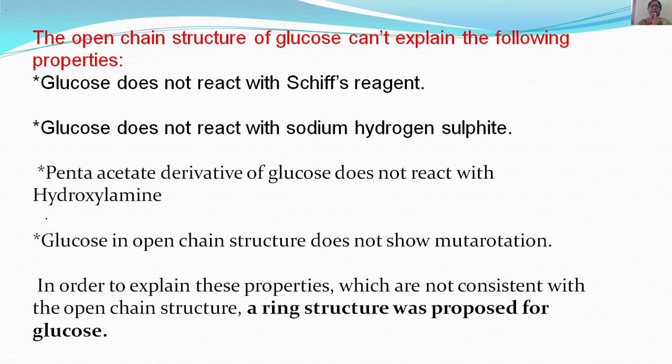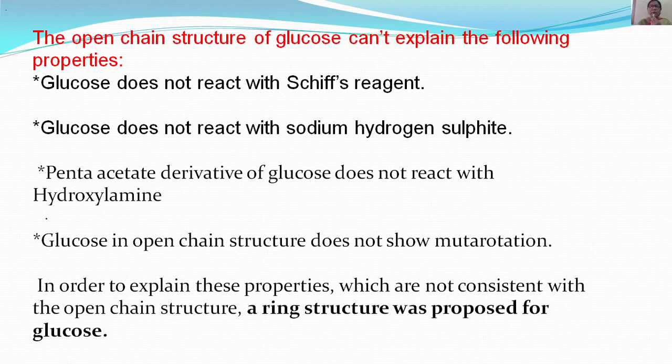In order to explain these properties, which are inconsistent with the open chain structure, a ring structure was proposed for glucose. If glucose had a linear structure, it should react with the above mentioned reagents.